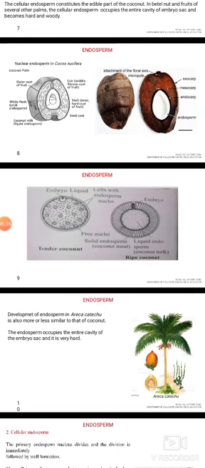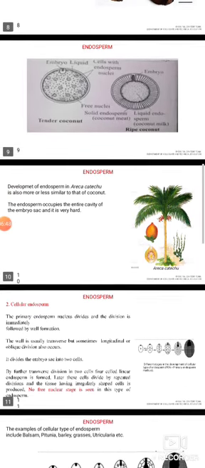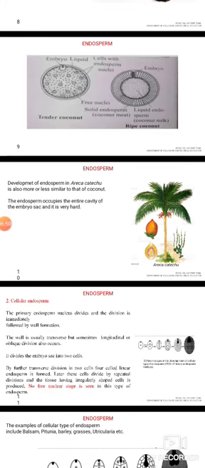Coming to the development of endosperm in areca nut, the botanical name is Areca catechu, it is also more or less that of coconut.